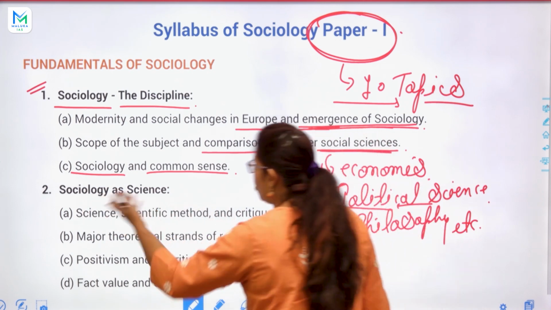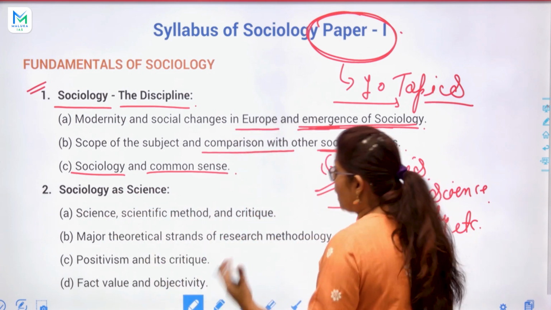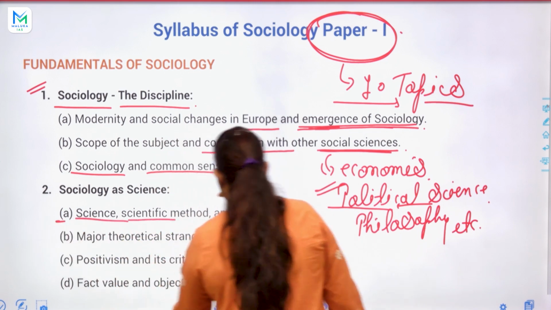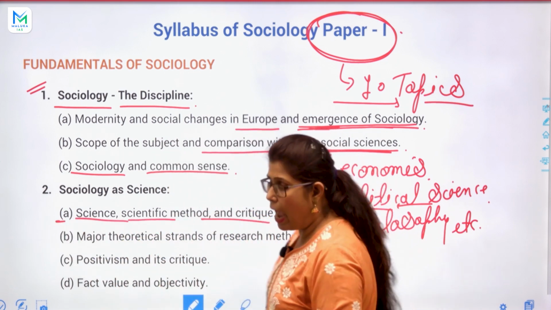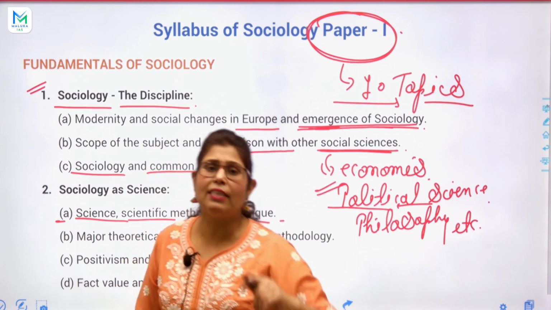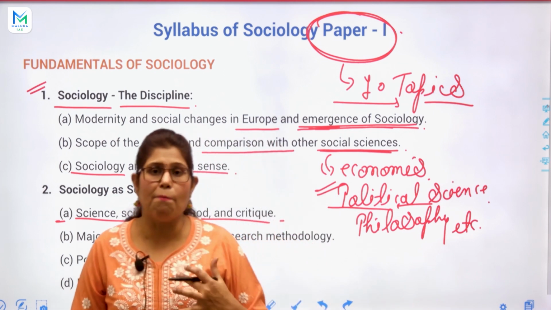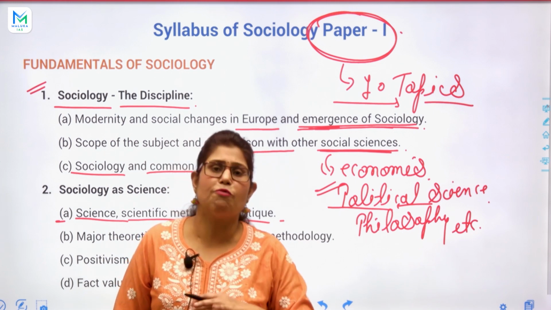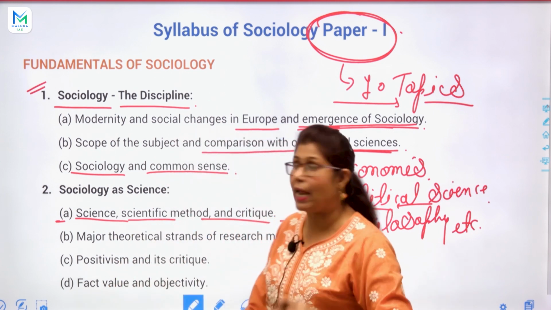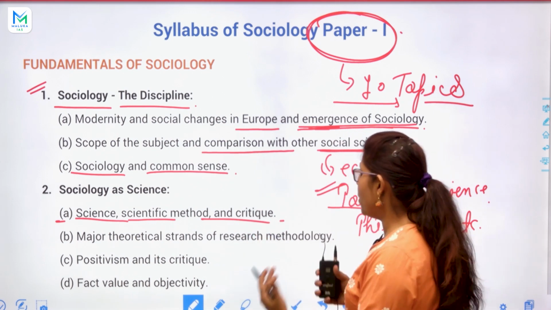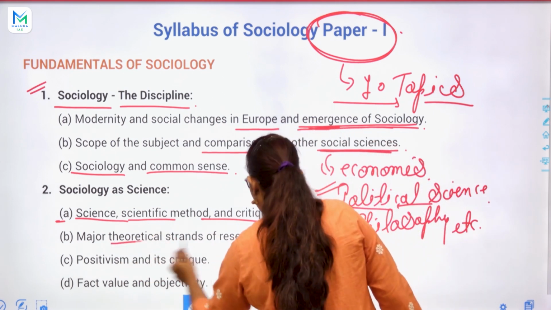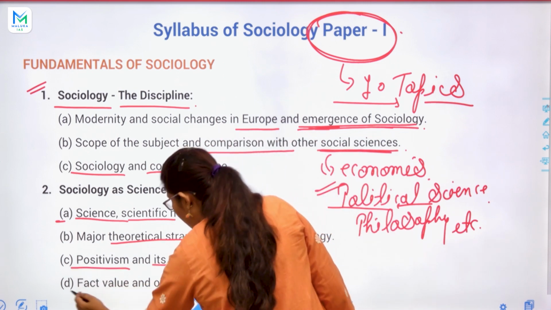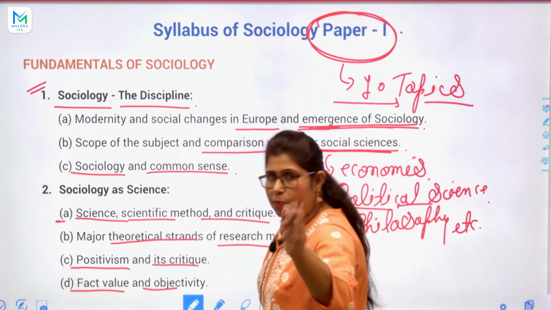Next is sociology as science. The topic is science, scientific method and critique. A very easy topic where we have to compare our subject, sociology, with the sciences: scientific method, scientific rules, scientific concepts, है ना, theoretical standards, research methodology, positivism and its critique, fact, value, and objectivity.